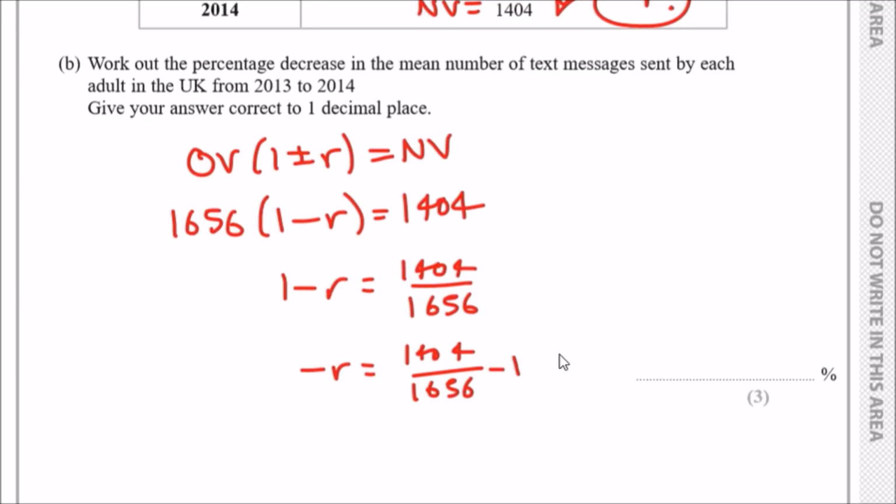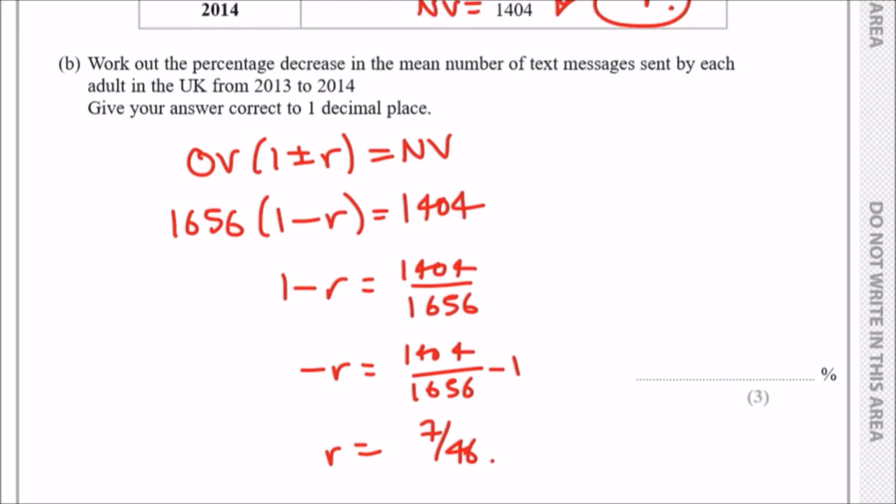So let's just see what that gives you. 1404 divided by 1656 minus 1. So I got minus 0.1522. And because they're both negative, you can cross out the negative or just flip them to a positive. And that's it.